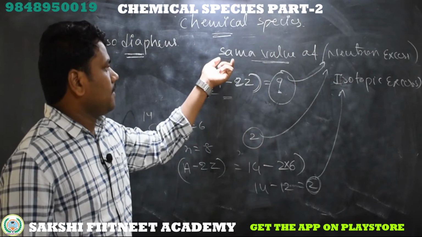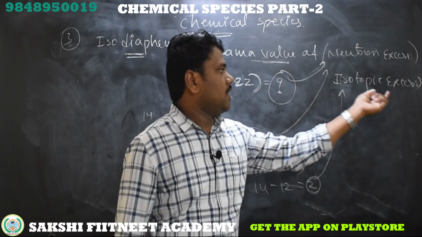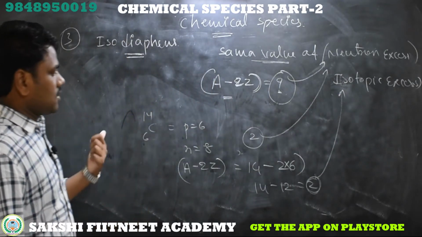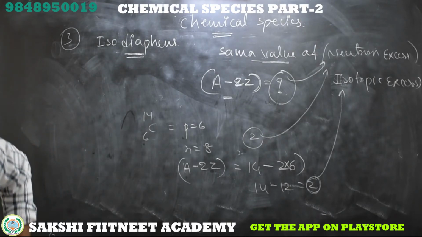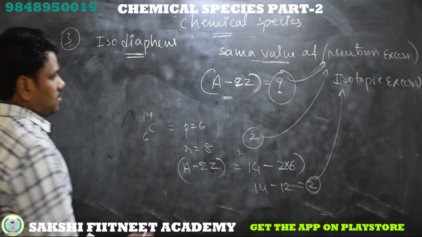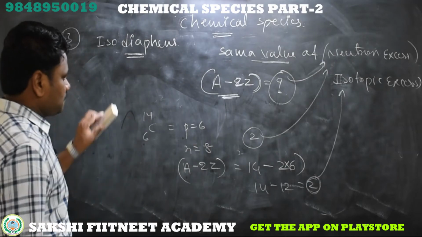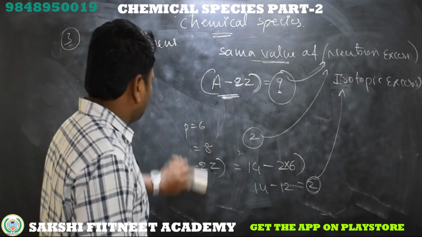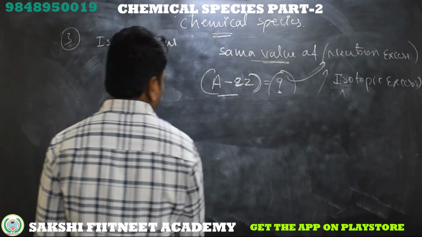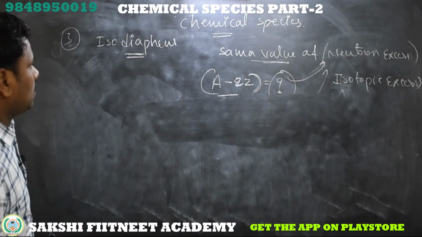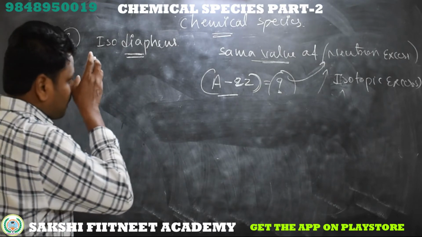That is called neutron excess or isotopic excess. We'll discuss some examples, and while discussing them it becomes very easy. Just remember the formula A minus 2Z. The set of elements which have the same A minus 2Z value are called isodiaphers.